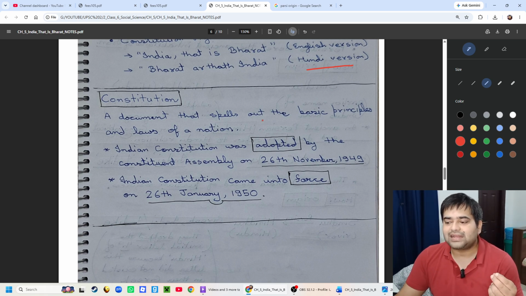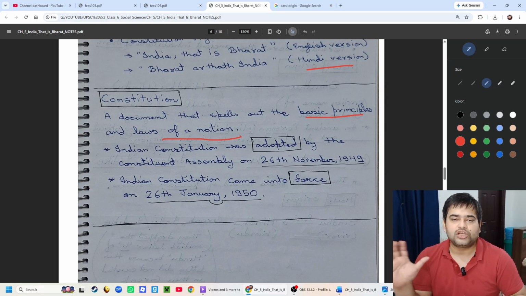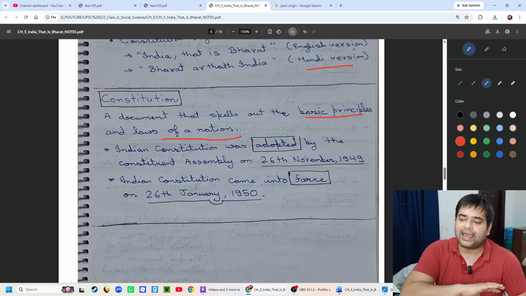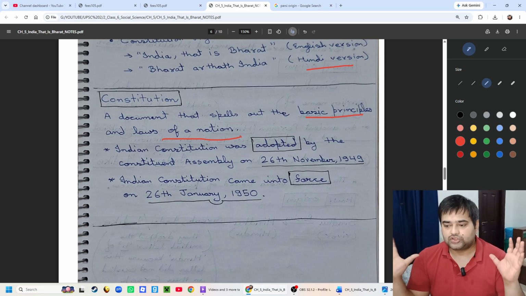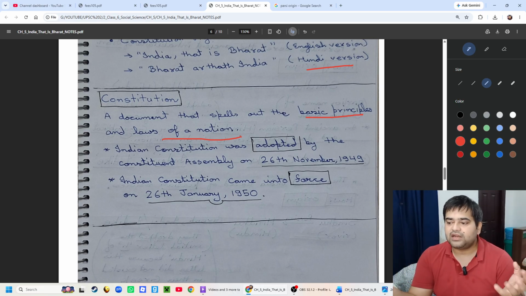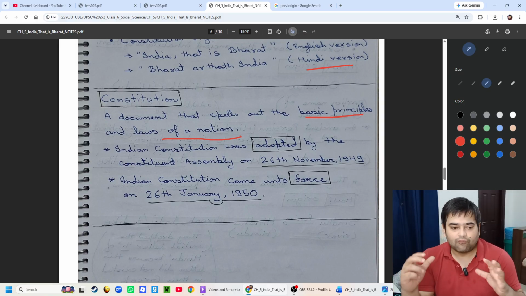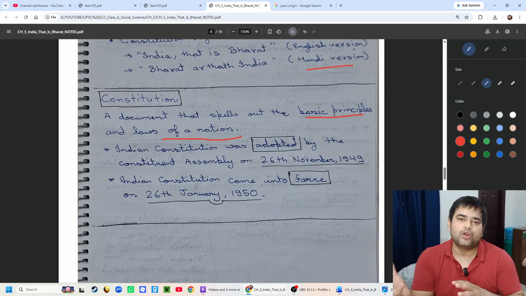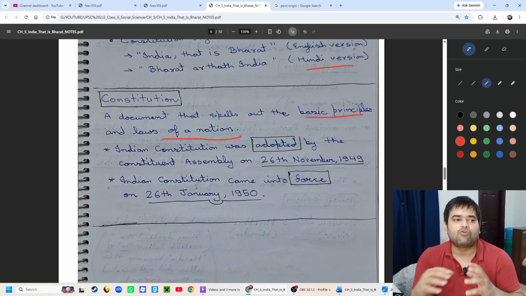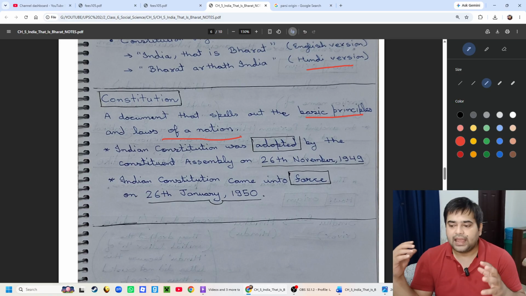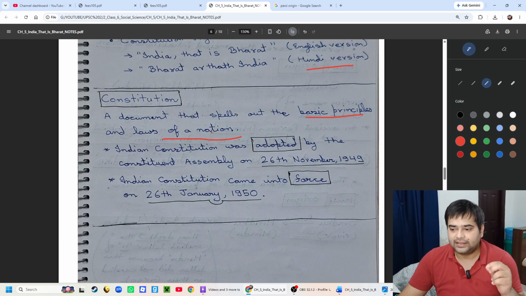Okay, and let's discuss what a constitution is. A constitution is a document that spells out the basic principles and laws of a nation. So a constitution is not just for India, it is for every modern nation. What are the boundaries of the nation, who are the people of the nation, how the government will be formed, what will be the rights of the people, their duties, all these basic things are mentioned in the document, which is called the constitution of that specific nation.